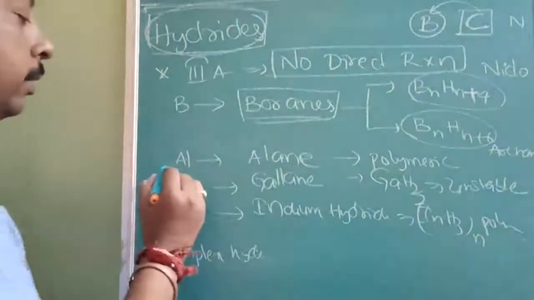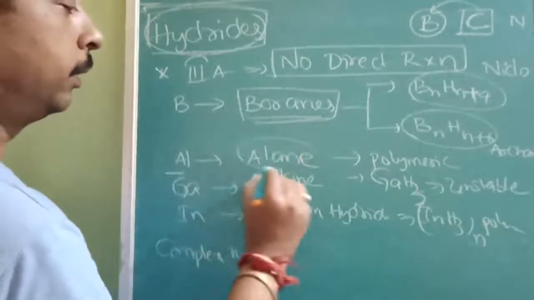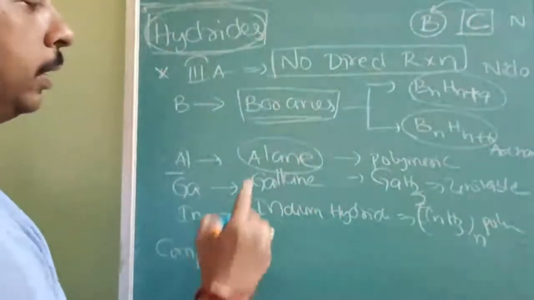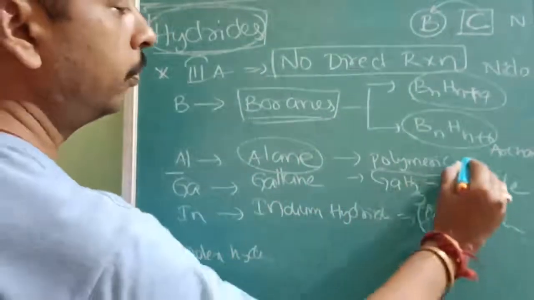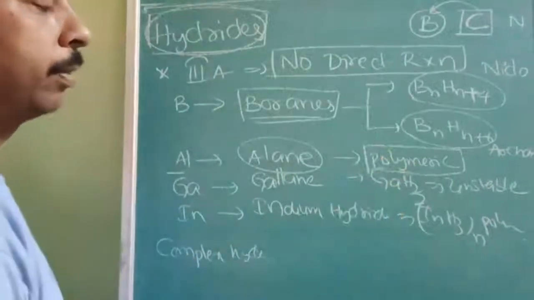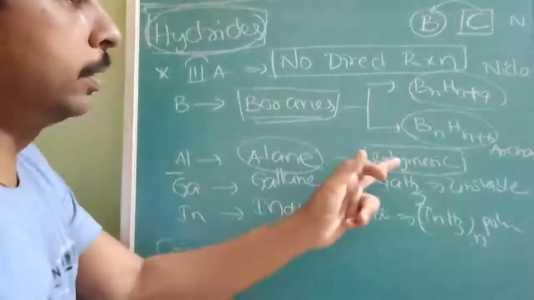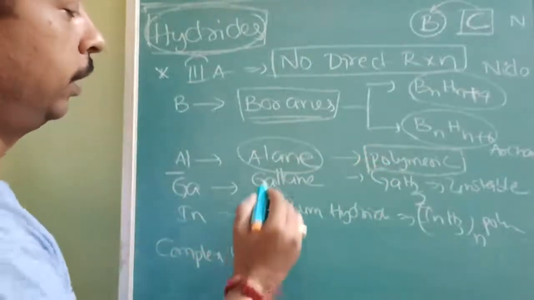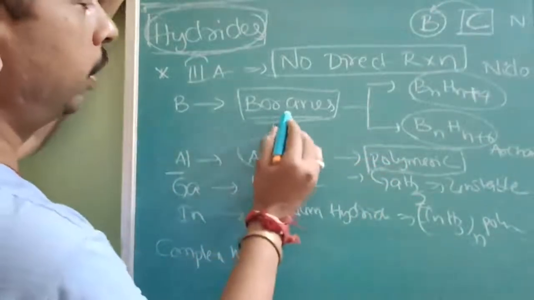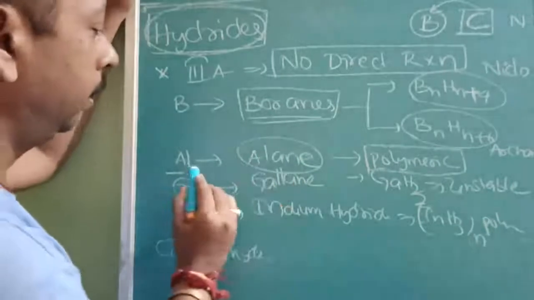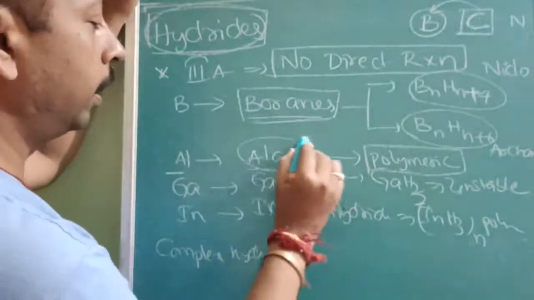Next, aluminium can form hydrides which are called alanes, but because of electron deficiency they are stable only in polymeric form. Like boron hydrides are called boranes, aluminium hydrides are called alanes.